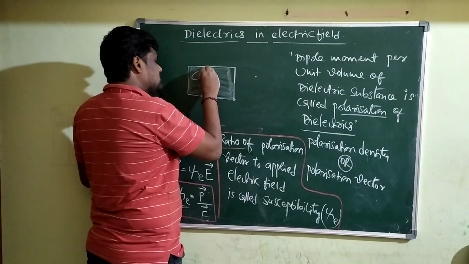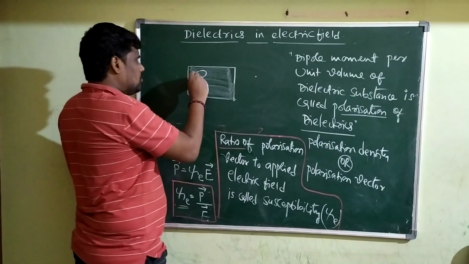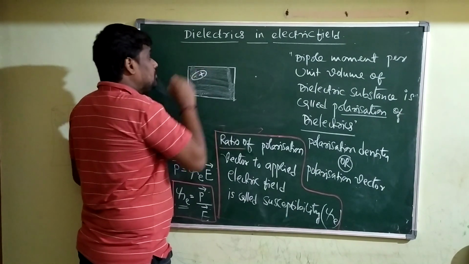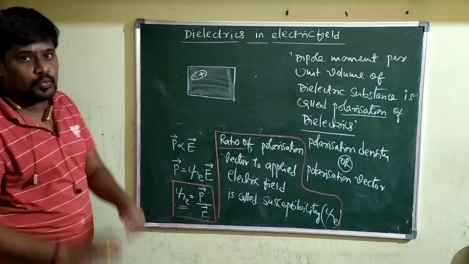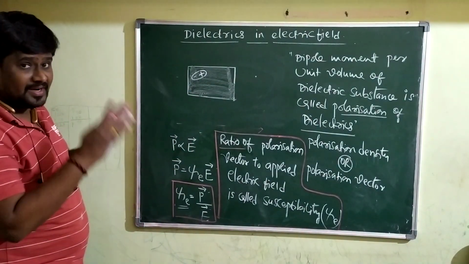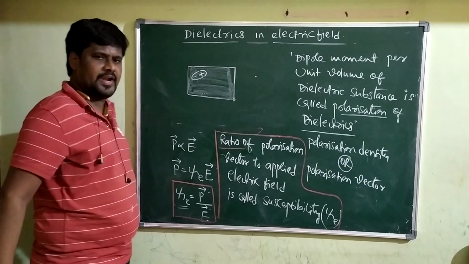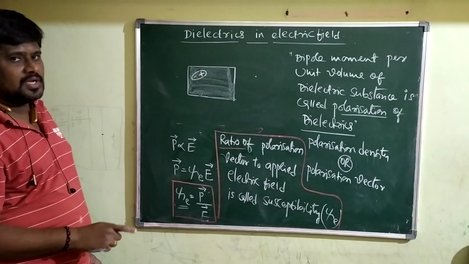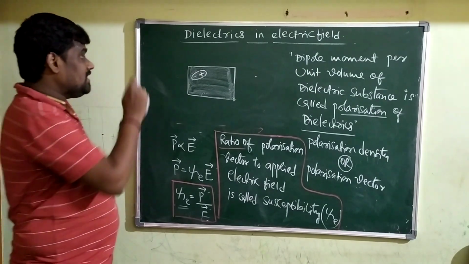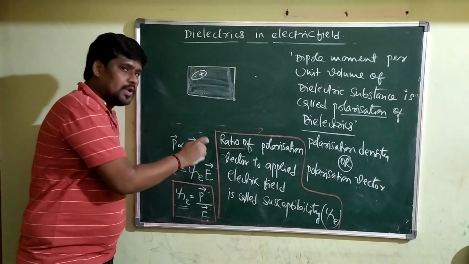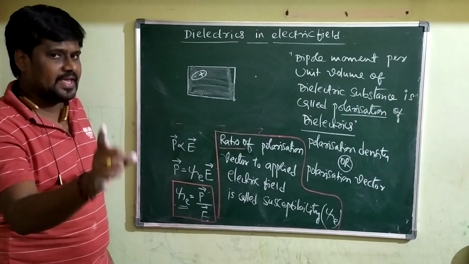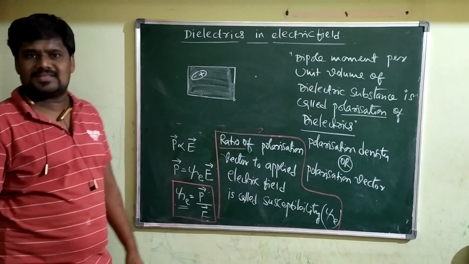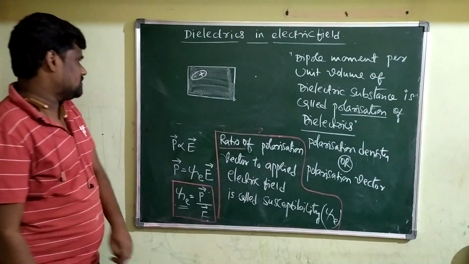all the molecules are arranged in such a way that their dipoles are randomly oriented. I guess you have the idea. In the case of polar molecules or polar dielectrics, each molecule behaves like an electric dipole because negative and positive charges are separated by a small distance.